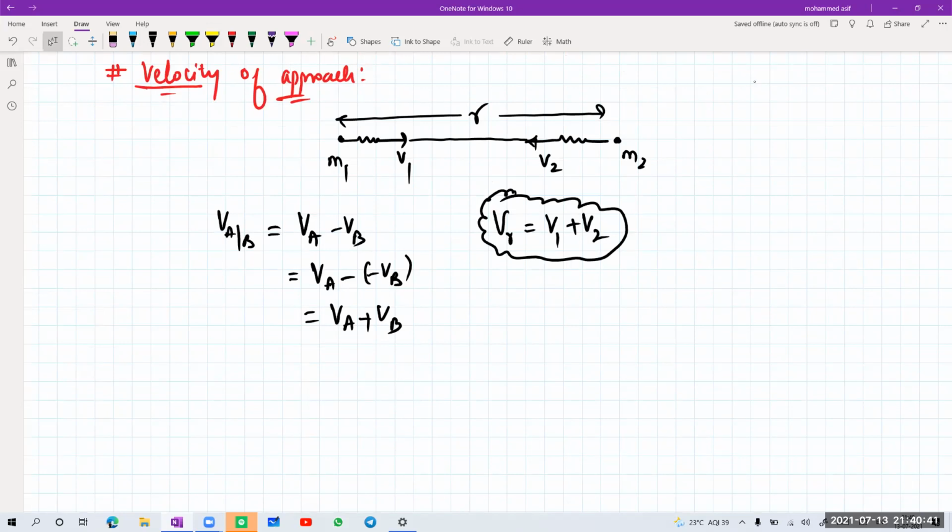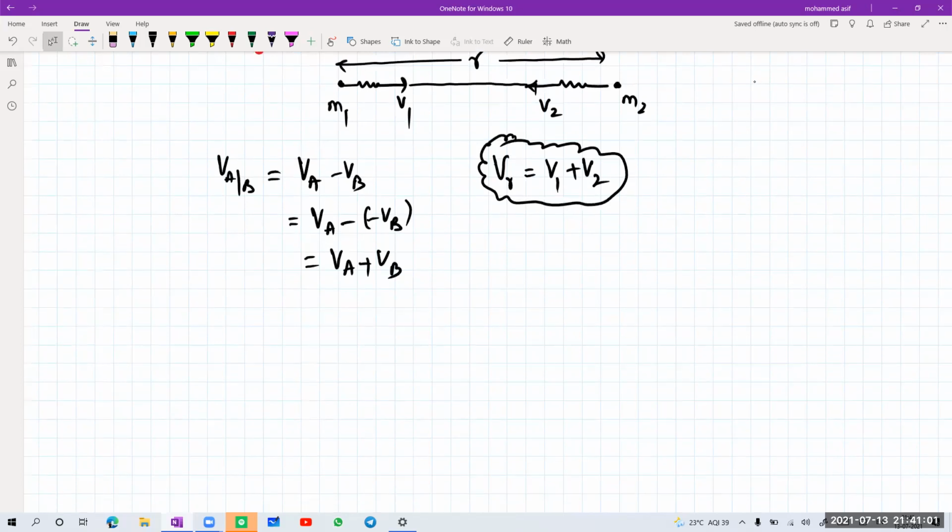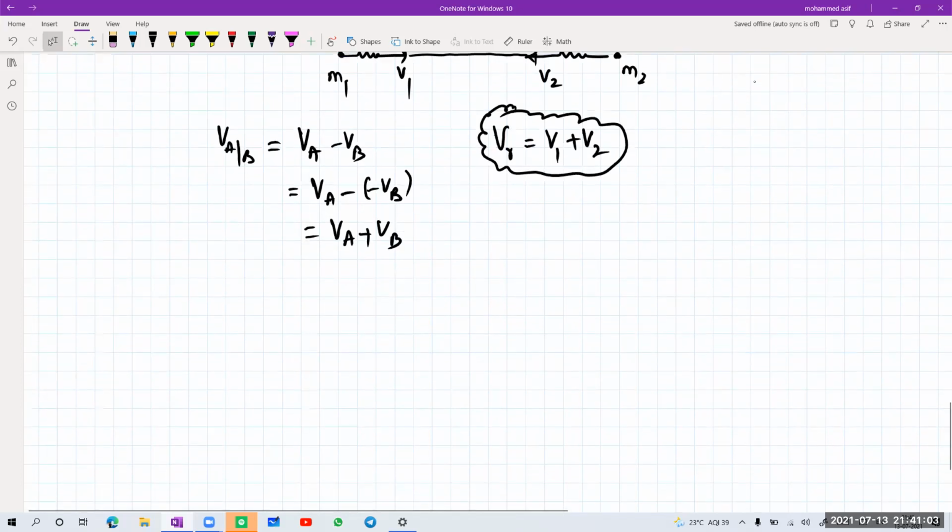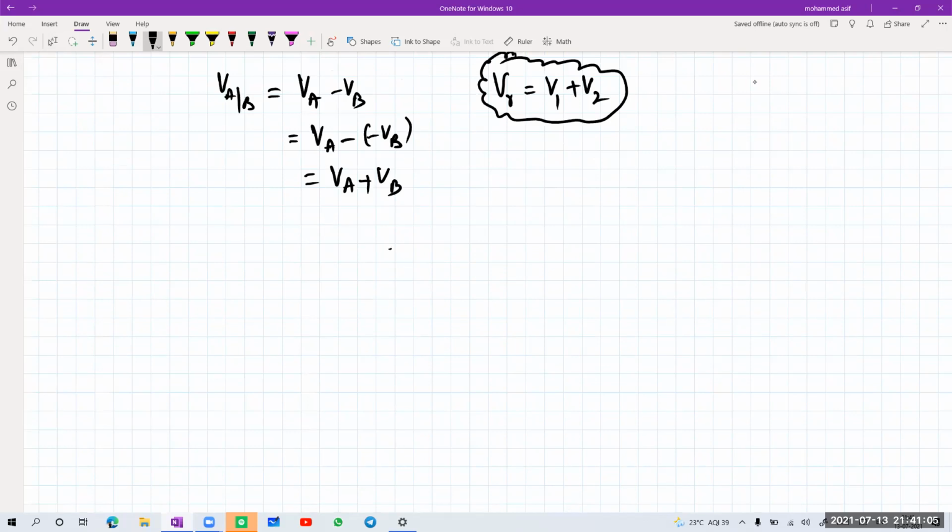Because when the particle is at infinity, potential energy will be 0, and the reference point we always take everything to be 0. Next, in work, power, energy, we know that at reference, the gravitational potential energy on the particle will become 0, and it will be at rest. So if I apply that concept, then for the relative velocity of approach, the kinetic energy of this system is half into mu, the reduced mass, into VR square, plus